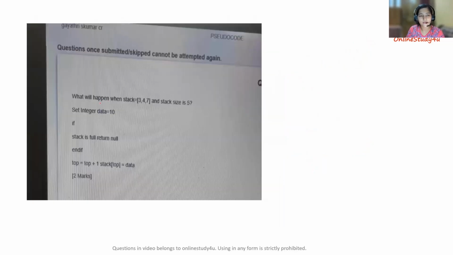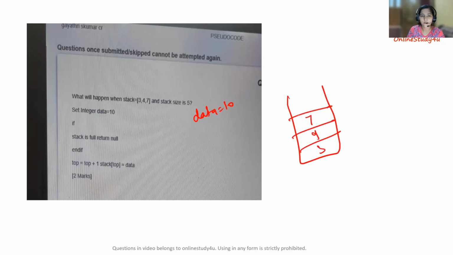Okay, so here we are looking at what will happen when the stack equals 3, 4, 7 and the stack size is 5. Set integer data equal to 10. So we have data equal to 10 and a stack containing elements 3, 4, 7. The stack size given is 5, right? So it can still handle more elements, as if only 3 are present here.